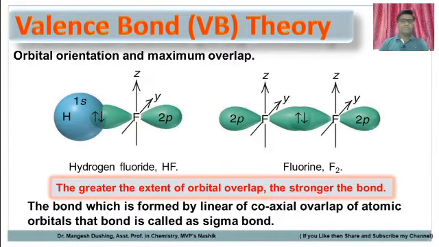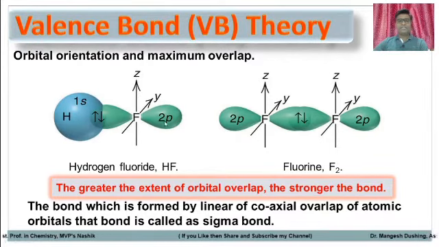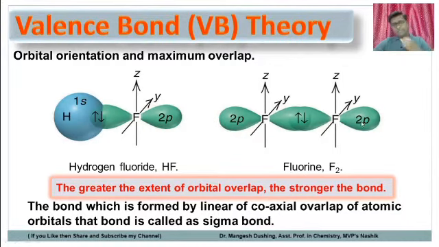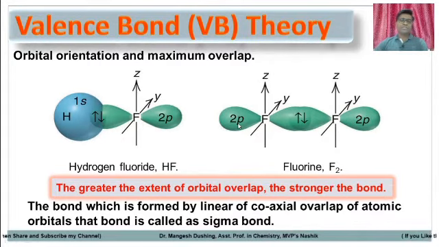The bond which is formed by linear and coaxial overlap. See here, this is linear. Linear means in a line, one line. And coaxial means the same axis. An s orbital doesn't have any axis, but a p orbital has an axis. So this is the x axis, a 2px orbital and another 2px orbital, and they will overlap.